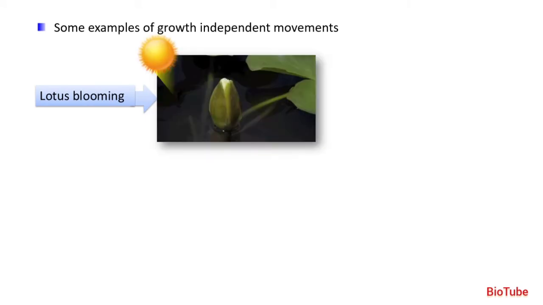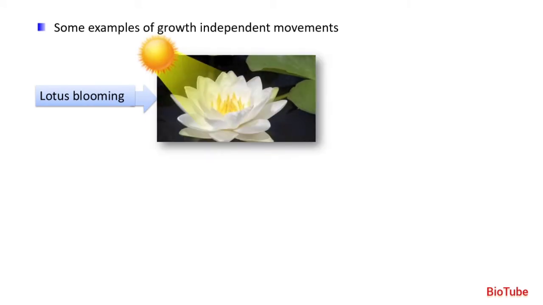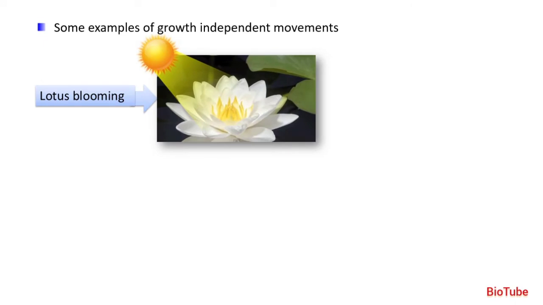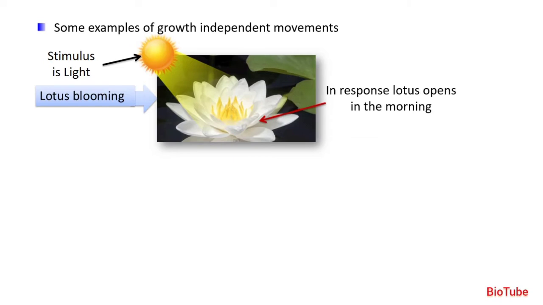We have seen lotus. Lotus blooms in the morning. We know that the main timing for the flower of lotus to bloom is around 4 a.m. in the morning. Even the Brahma Kamal, as we say, blooms in the Brahma Muhurat. So here you can say that the stimulus for the lotus to bloom is light. So in response to this stimulus, the lotus opens in the morning.